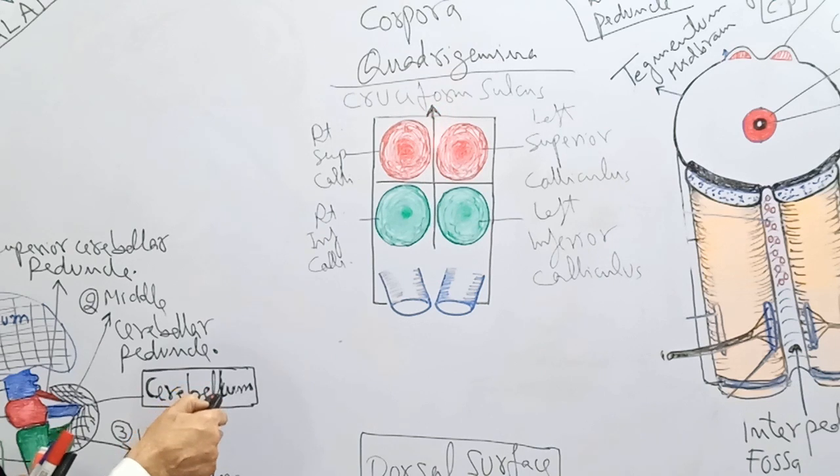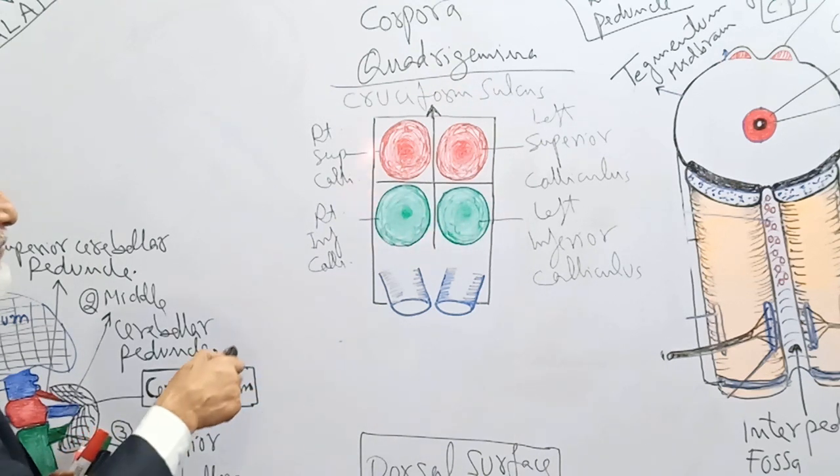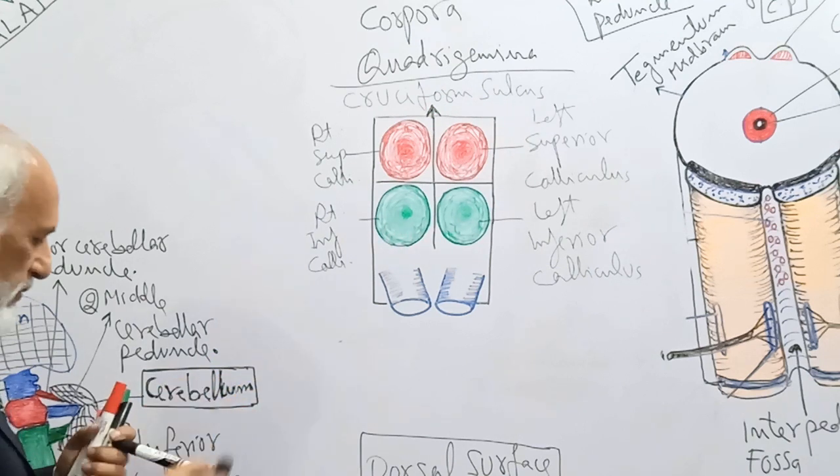The vertical part of the cruciform sulcus separates the right superior and right inferior colliculus from the left superior and left inferior colliculus. The horizontal part separates the two superior colliculi from the two inferior colliculi. So these are the features of the upper part of the dorsal surface of the midbrain.